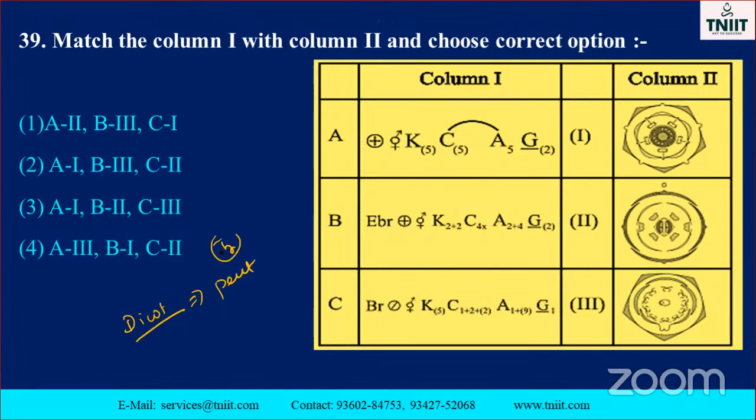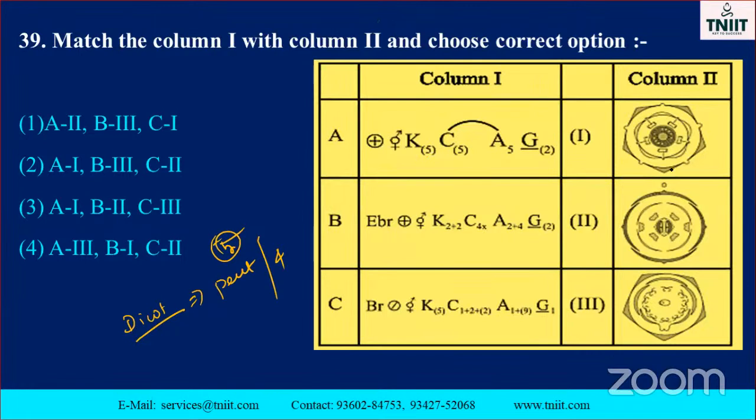Pentamerous means 5-fold, tetramerous means 4-fold. See this one: calyx 5, corolla 5, androecium 5, gynoecium superior, bicarpellate. See the diagram.